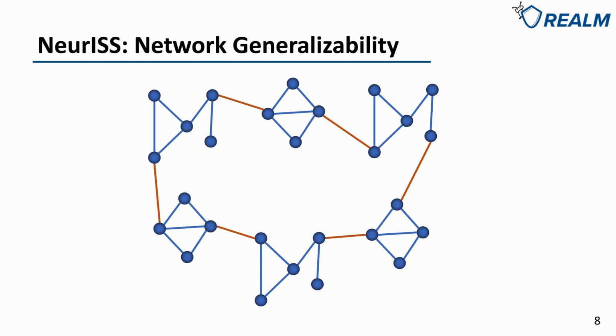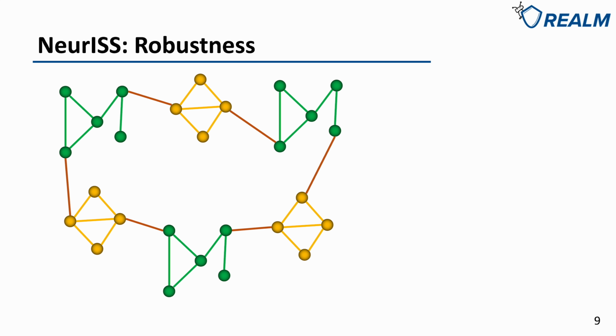To solve the problem of network generalizability, we show in our paper that if some of the subsystems have some similarity in their structures, they can share one ISS Lyapunov function and one controller. So here, these three subsystems can share one ISS Lyapunov function, and these three can share another one. In this way, the number of ISS Lyapunov functions will reduce a lot, since real-world network dynamical systems often have similar structures.